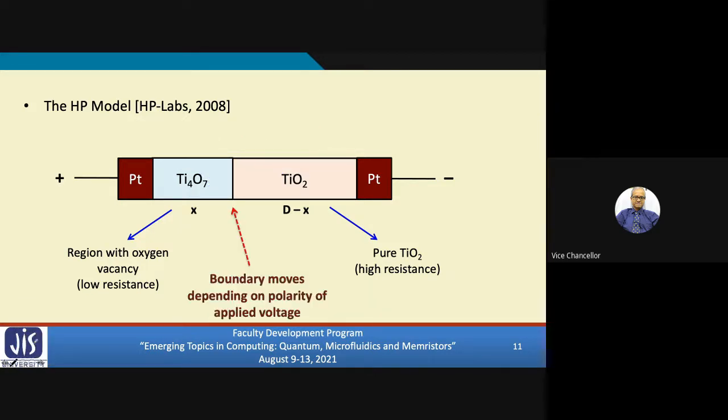Now the thing is that as we apply a voltage across the device, either plus here, minus here, or minus here and plus here, depending on what you apply, this boundary between the two regions will either move towards the right or move towards the left, which means the value of X will vary depending upon the magnitude and the polarity of the voltage across the device. Depending on that, the boundary will move, and accordingly the resistance of the device will change. Okay, so this we shall again come back to a little later.